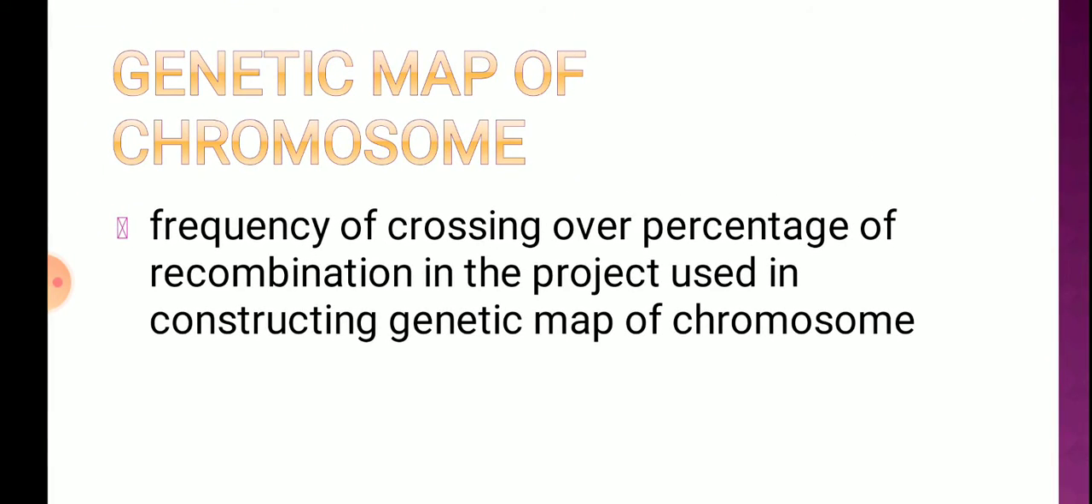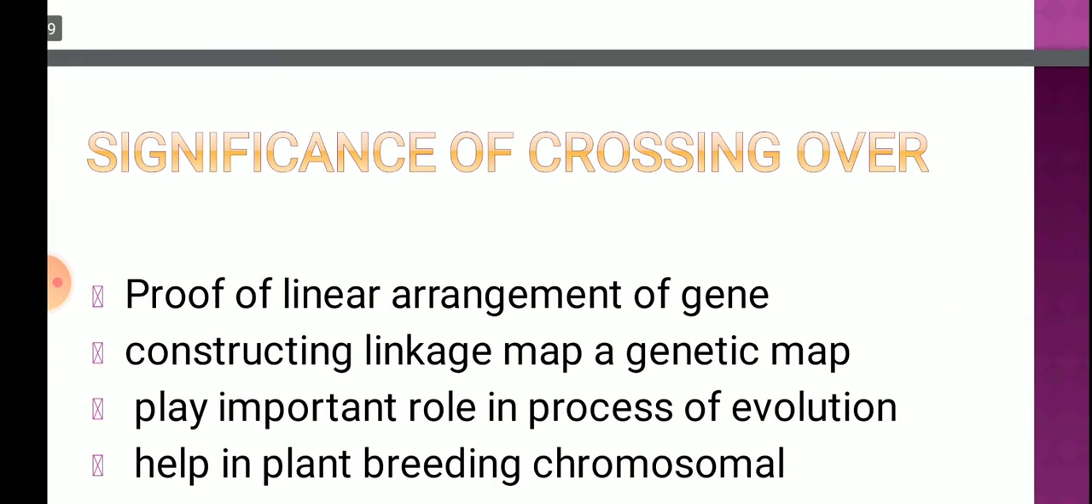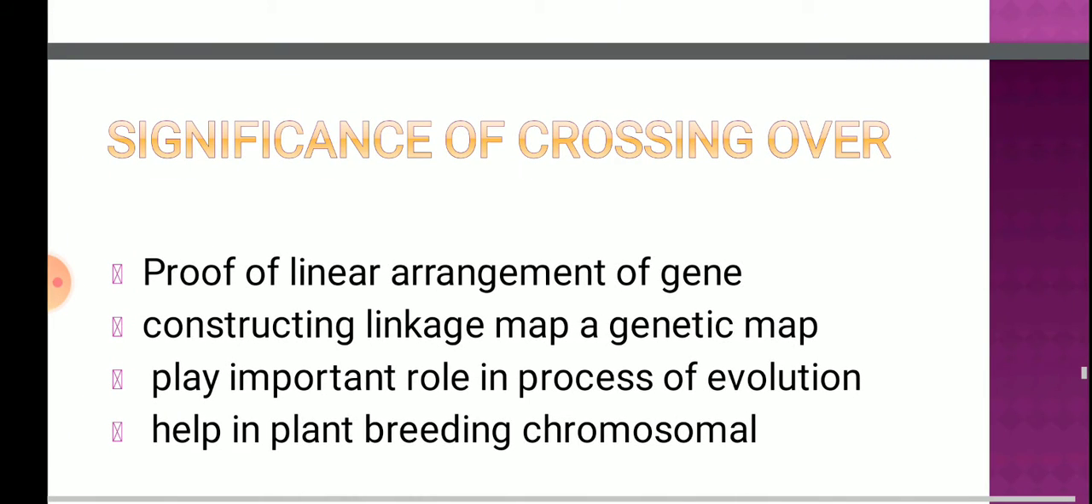Now genetic map of the chromosome. What is a genetic map? Chromosomal mapping is a diagrammatic representation of the relative distance between the genes in a linked group. It means it is a diagrammatic representation of how genes are present physically on the chromosome.